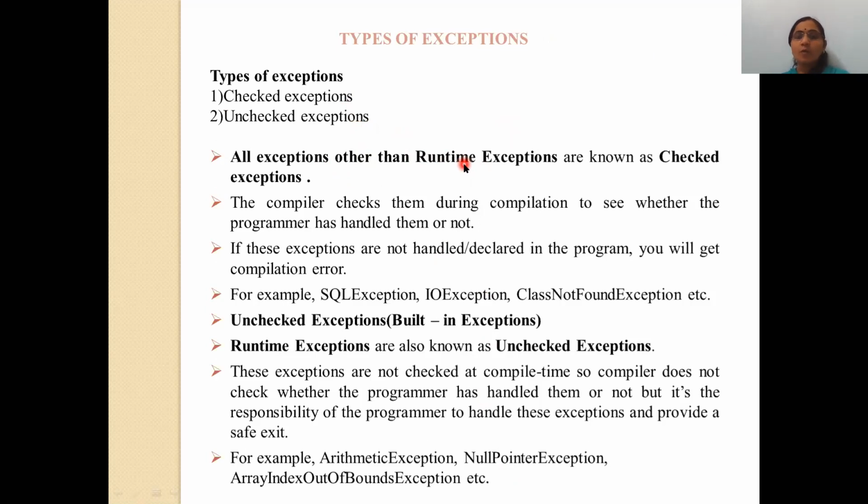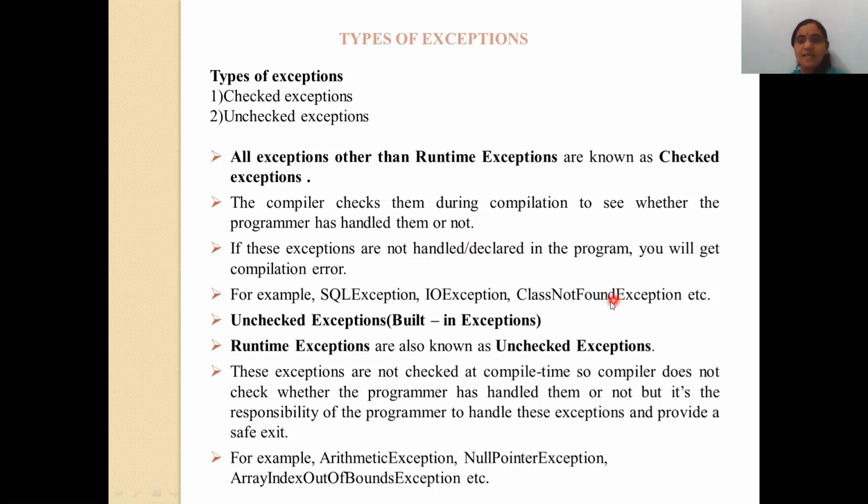Means you leave out all the runtime exceptions, and the remaining exceptions are called checked exceptions. The compiler checks them during compilation to see whether the programmer has handled them or not. If these exceptions are not handled or declared in the program, then you will get a compilation error. Examples of checked exceptions are SQLException, IOException, and ClassNotFoundException.